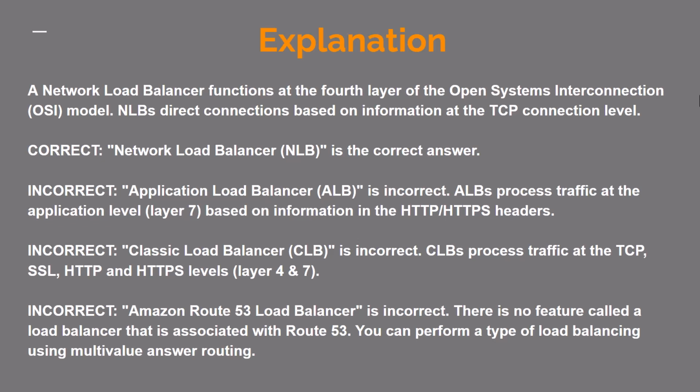Incorrect. Classic Load Balancer, CLB, is incorrect. CLBs process traffic at the TCP, SSL, HTTP and HTTPS levels, layers 4 and 7. Incorrect. Amazon Route 53 Load Balancer is incorrect. There is no feature called a load balancer that is associated with Route 53. You can perform a type of load balancing using multi-value answer routing.